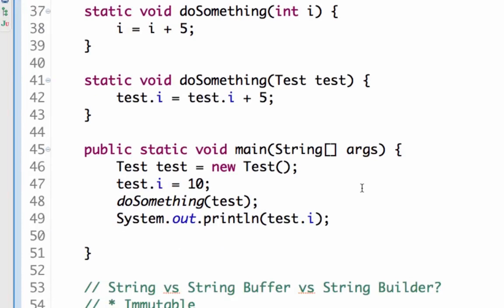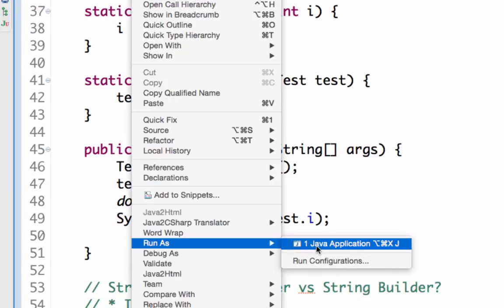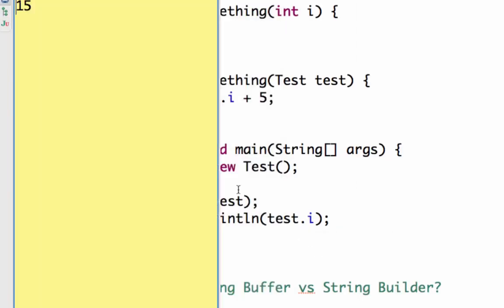So now I'll run this program as a Java application. If you see, the output which is printed now is 15.